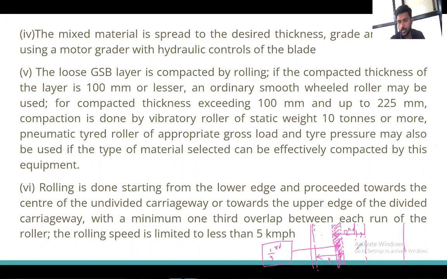In the second and third rolling also, this 1/3 portion should be overlapped. Likewise, in each and every turn, we should make sure that 1/3 portion is overlapped. And also we have to maintain 5 kmph. Means what? A speed of 5 km/h should be maintained for the roller. Whenever I am rolling, I have to make sure that I maintain the speed of 5 kmph, and this much speed should be maintained whenever you are rolling on that road.